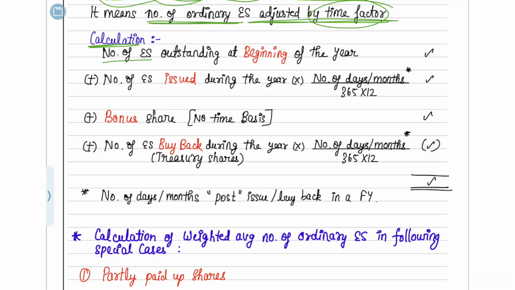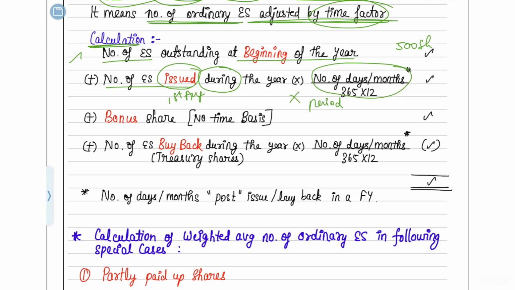Take the number of equity shares which were outstanding at the beginning of the year. That means from the year start, how many equity shares were outstanding in the company. Write that. For example, 500 shares were outstanding in the company. Then find out the number of equity shares which were issued during the year. Like on 1st August, how many shares were issued during the year? Multiply it by the period weight, because they should get only proportionate earnings. They should not get the earnings for the full year. Okay. So how do you do it?